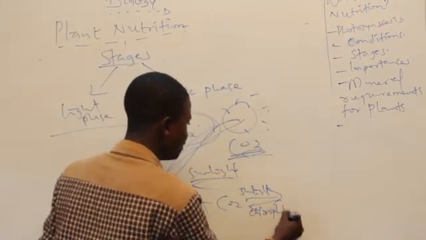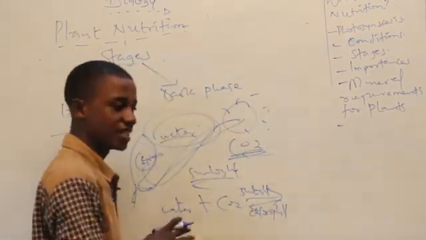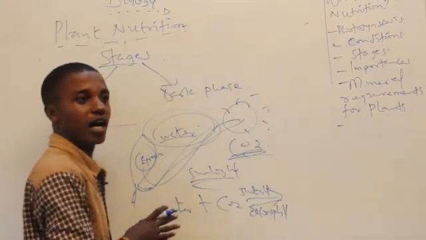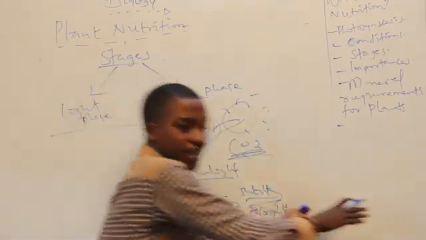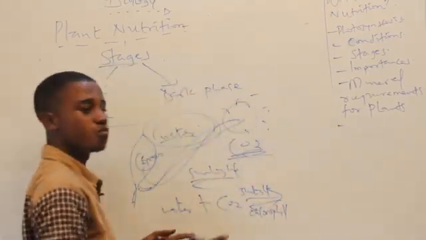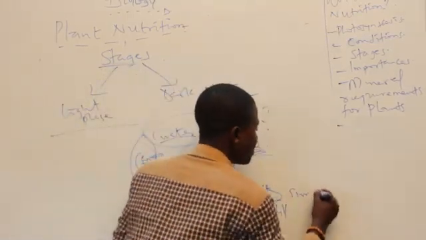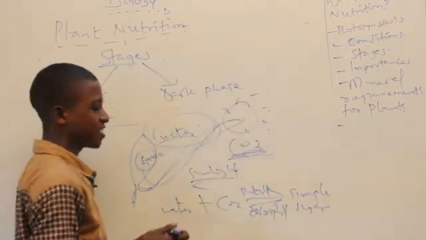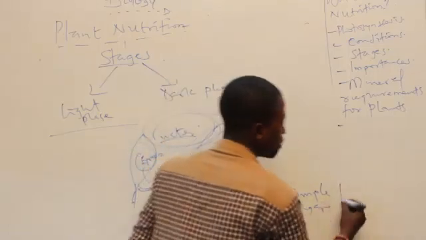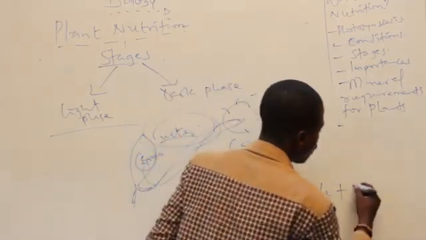Chlorophyll. Now, when we have this present, the reaction will move this way. We call it forward reaction. It moves from the left hand side to the right hand side, which is forward reaction. When it moves, simple sugar will be formed. Are you with me? Now, aside from this simple sugar, something else will be formed, and that thing is called what?